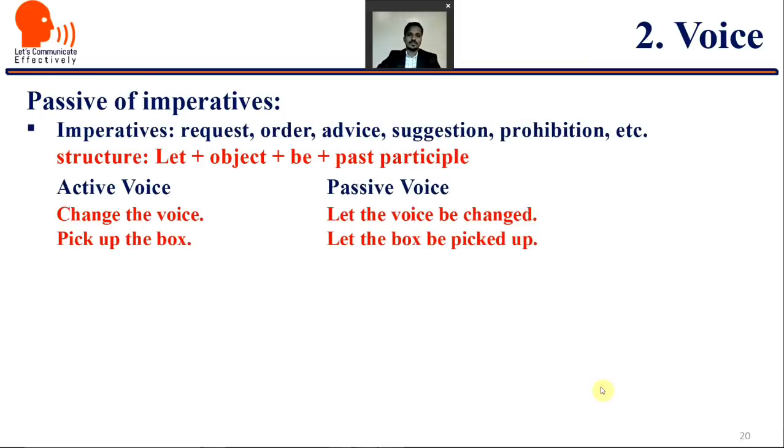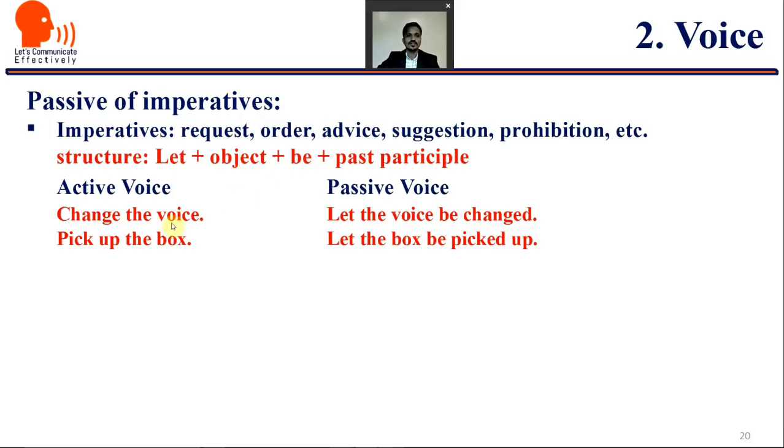Passive of imperatives, how to make passive of imperatives is something very important, and one should know how to make that. For imperatives like requests, orders, advices, suggestions, prohibitions, the structure is: let, the object, then be, and the past participle.